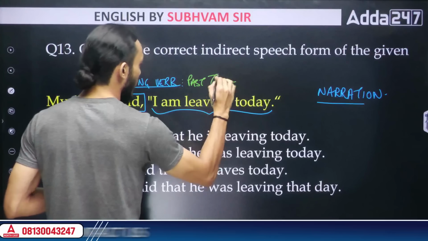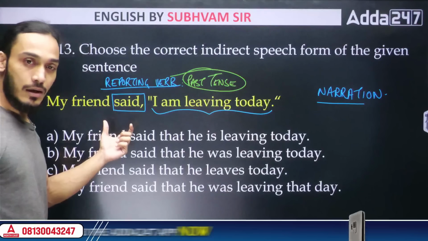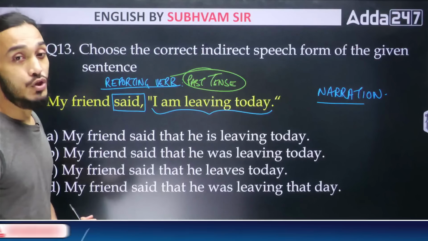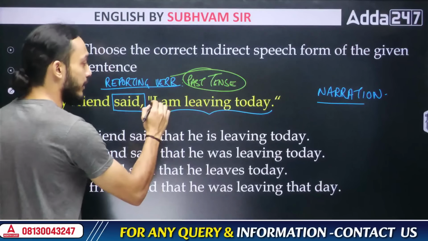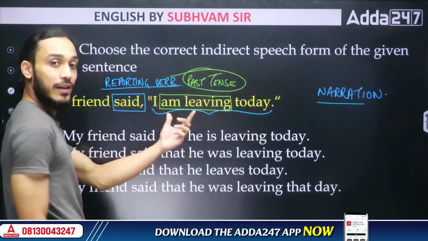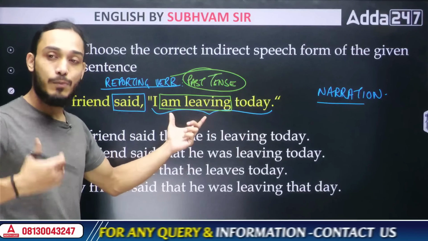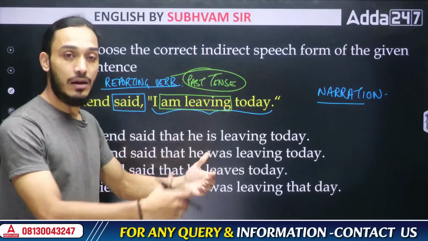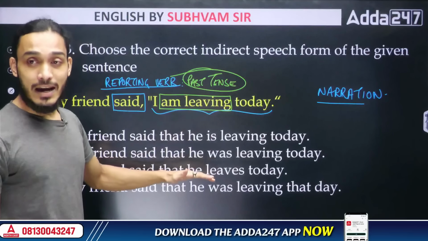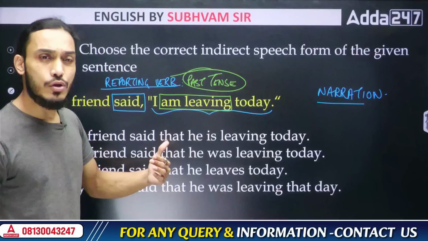Now you see the reporting verb is in past tense, right? Whenever the reporting verb is in past tense in the direct speech, in indirect speech, we will have to change the tense of this part of the sentence, the part which is the reporting part. This is what the friend said, right? The friend said, I am leaving today. What is this tense? This is present continuous. I am leaving today. Present continuous tense. So when we are writing in indirect speech, we will have to change this present continuous tense to something else. What will we change it to?